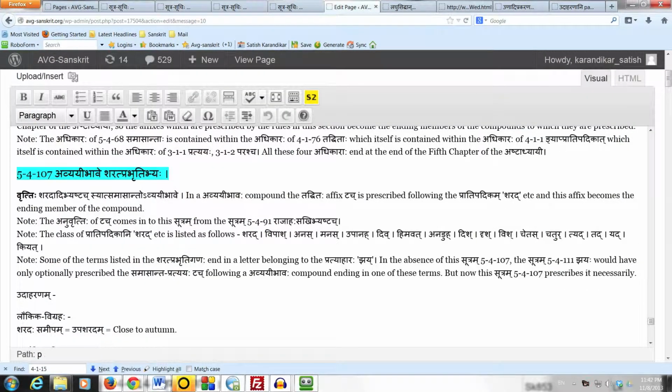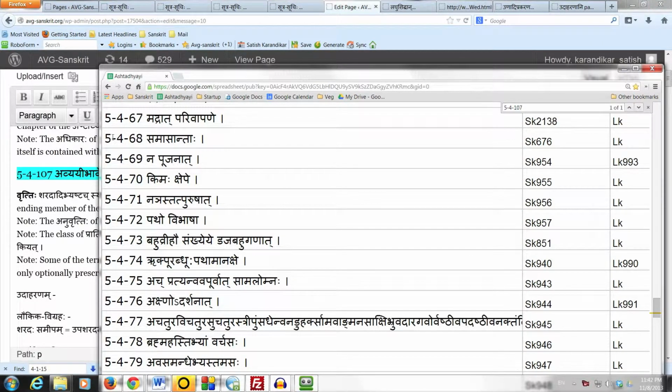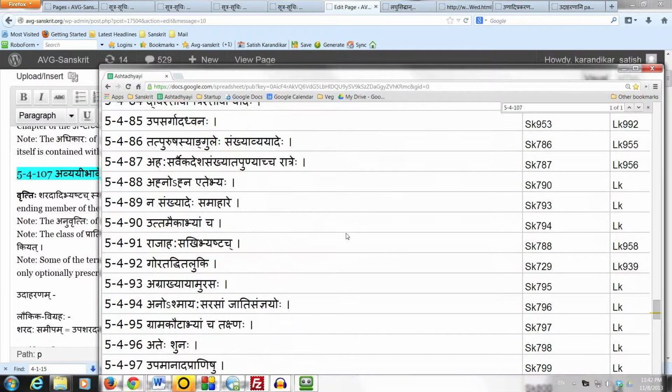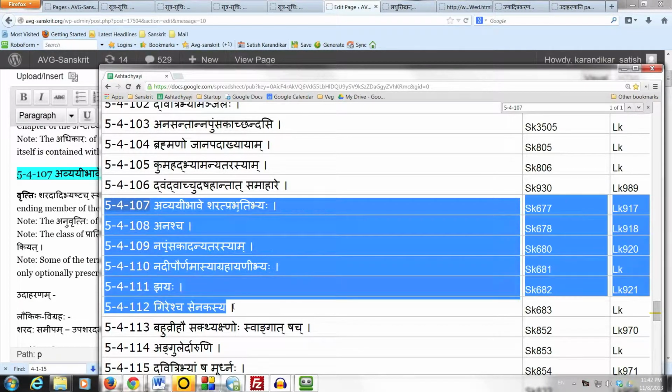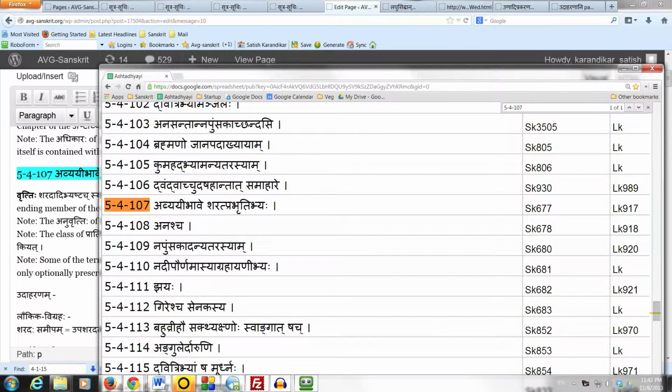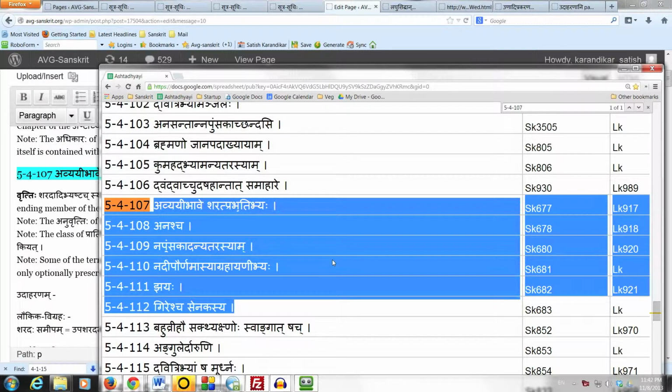We just introduced the adhikara of samasantaha, which starts from 5468 and goes all the way to the end of this quarter, which is to the end of the 5th chapter of the Ashtadhyayi. Within this adhikara of samasantaha, the section of avyayi bhave starts from 54107, goes down to 54112. The anuvritti of avyayi bhave starts from 54107 and goes down to 54112. And since we are studying avyayi bhavaha compounds, this is the section which is relevant to us right now.